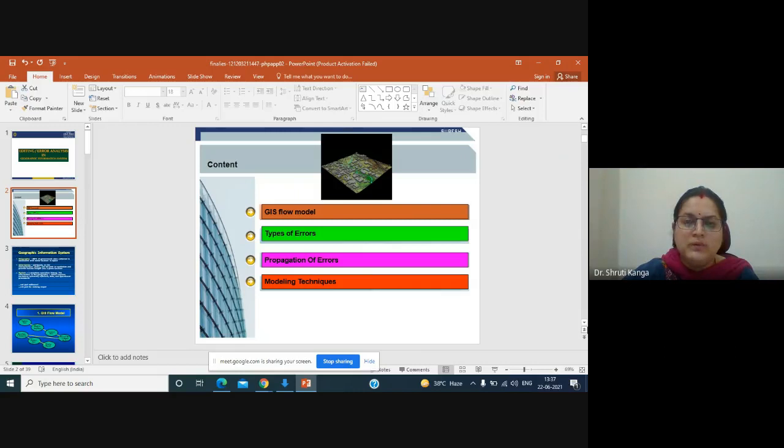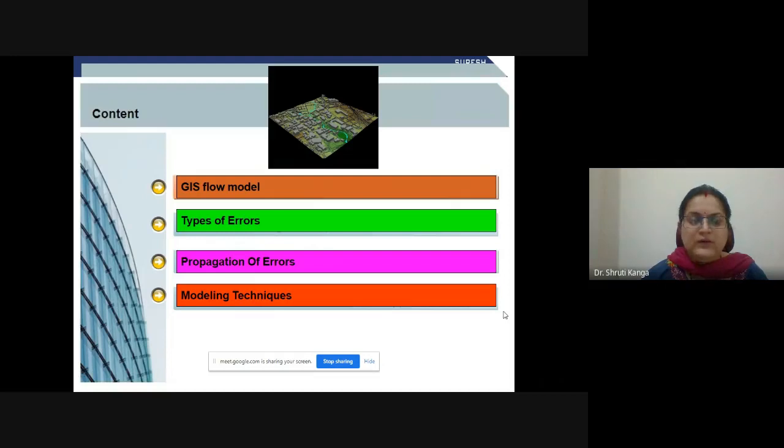So in today's topic, the content will be the GIS flow model, types of error, propagation of error, and the modeling techniques through which we can go for the controlling of these errors. So let's start with today's topic, that is the different kinds of errors and their propagation.